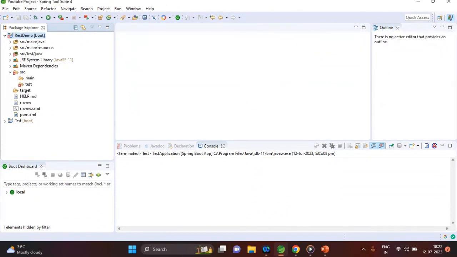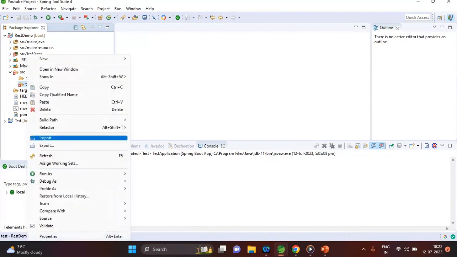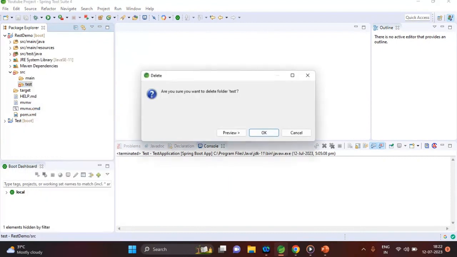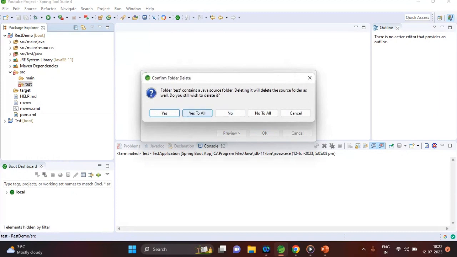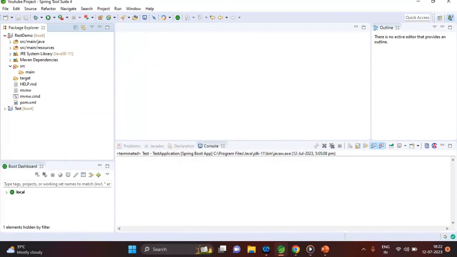There is still an error in test. For the time being I am just deleting this folder, because we are not going to implement any test cases here. So I just delete this test folder, and now all the errors have been resolved.